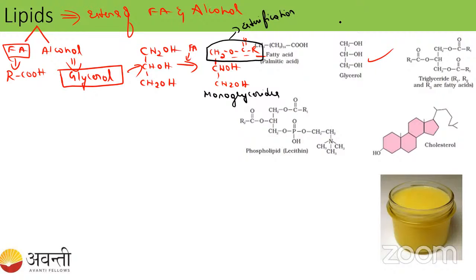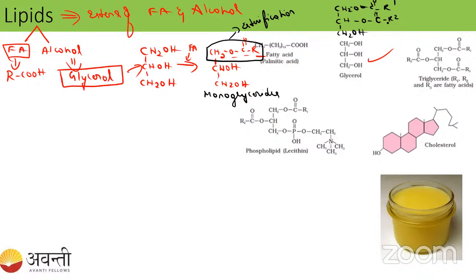Monoglycerides. For example, if I do it for two carbons, CH2O, C double bond O, R1 group. Then CHO, C double bond O, R2. Then CH2O, C double bond O. I will write only up to this, because the triglyceride is already given, so I'm not writing this.